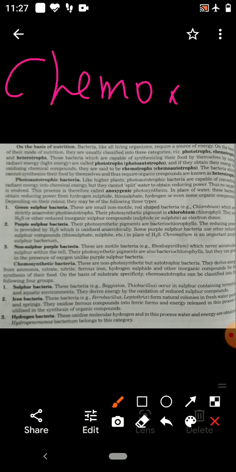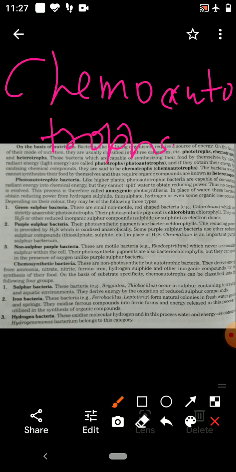Next is chemoautotrophs. So, which bacteria are chemoautotrophs? Chemoautotrophs were not able to trap the radiant energy of sun.